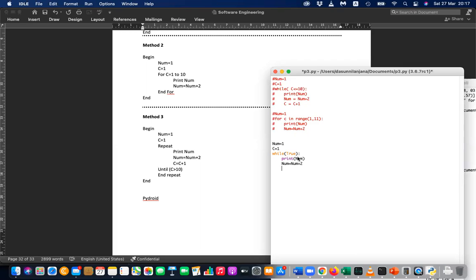So this should be done if c is, or you can say if c greater than 10, then stop, then break. So this is abnormal. This is not the real implementation of repeat, but just to acknowledge you, I'm doing this.